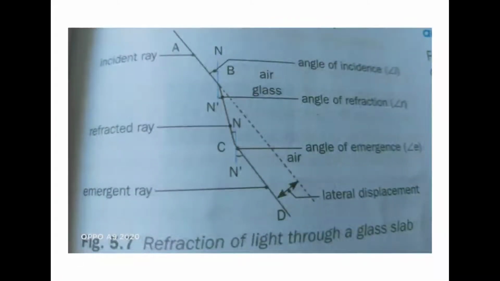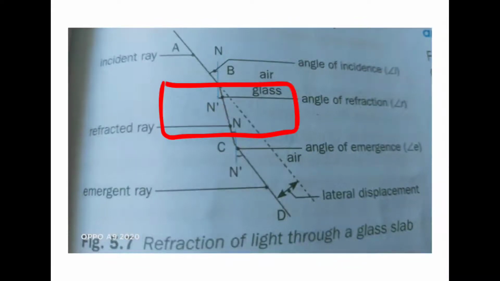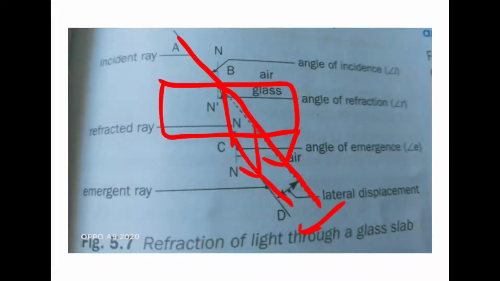Refraction of light through a glass slab. If I consider this is the glass slab, if you see nicely, when light falls here from air to glass, it will move towards the normal. Again from glass to air, it will move away from the normal. And if you produce this incident ray, you will find that it is parallel to the emergent ray. This distance between the emergent ray and the incident ray is called lateral displacement. So what is lateral displacement? It is the perpendicular distance between the emergent ray and the incident ray.